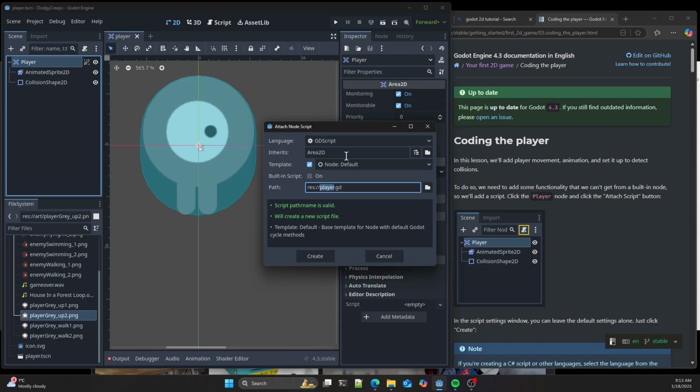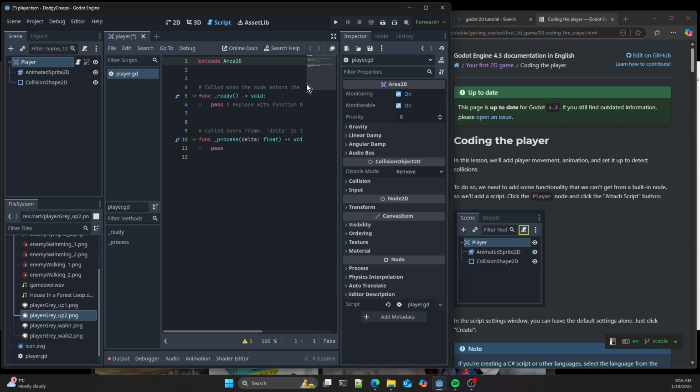There's inherits, which inherits the same as the player is, so that's the extends part of it. Boom! And if you remember from the last one, we have the virtual functions, which are the way we override existing behavior for our object that we're extending, which in this case is Area2D.